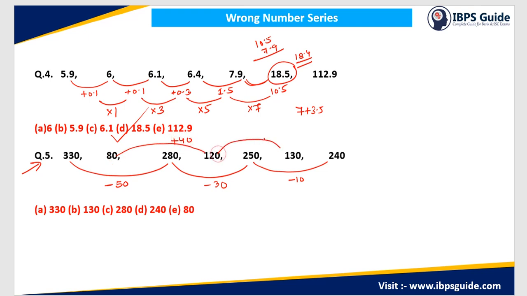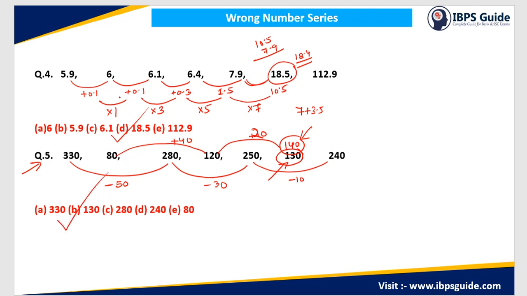This is plus 10. Now see, here it is minus 50. Then this is plus 40. This is minus 30. So this has to be plus 20. So if plus 20 is there, this has to be 140. So in this case, my correct answer will be 140, and we have to replace this wrong number, that is 130. So in this case, my answer will be option B.